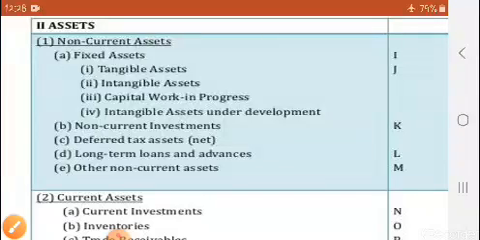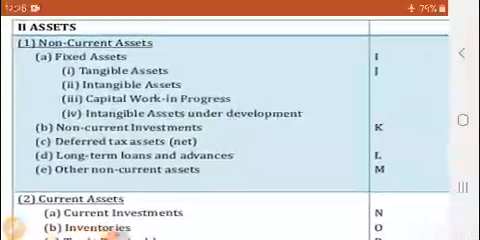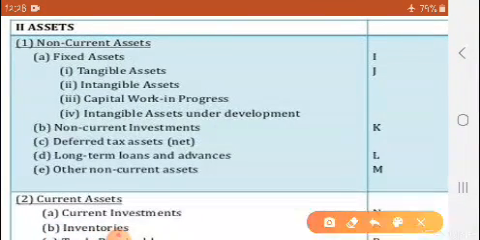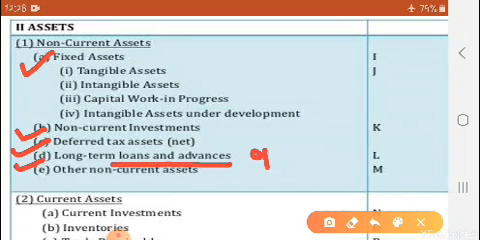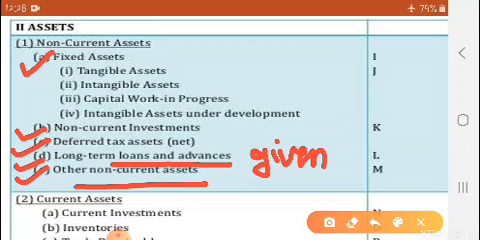Okay, let us revise. Non-current assets means fixed assets. So here fixed assets of tangible, intangible, work in progress and under development. Then non-current investment, deferred tax assets, long term loans and advances, yes, loans given, and other non-current assets, any other assets.